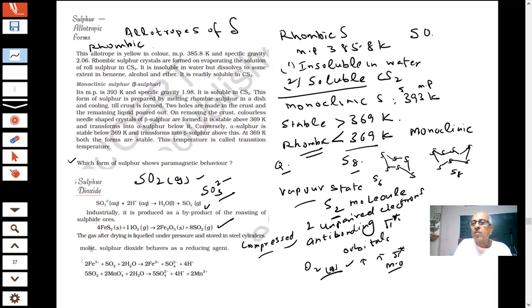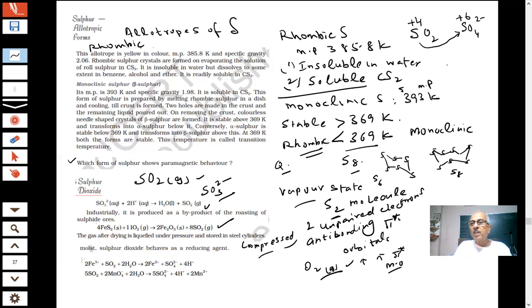Sulfur is in SO2. What is the oxidation number of sulfur? The oxidation number of S in SO2 will be x minus 4 equals 0, so plus 4. And if it goes to SO4 2 minus, what is the oxidation number? This will be x minus 8 is equal to minus 2, so x is plus 6. Therefore, sulfur goes from plus 4 to plus 6.